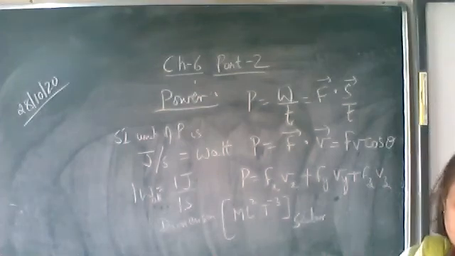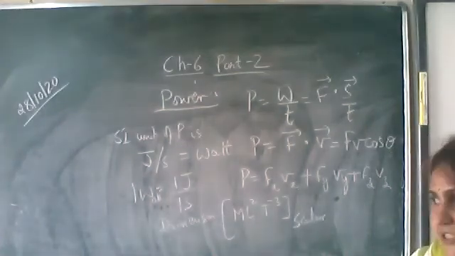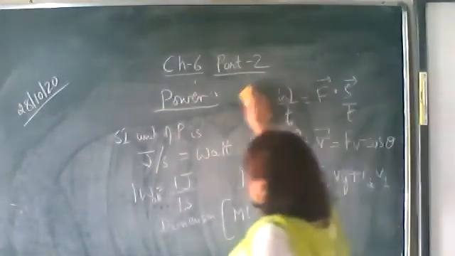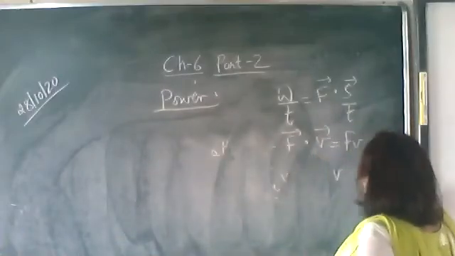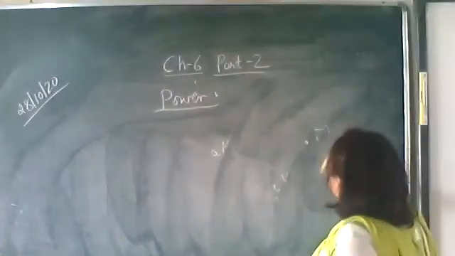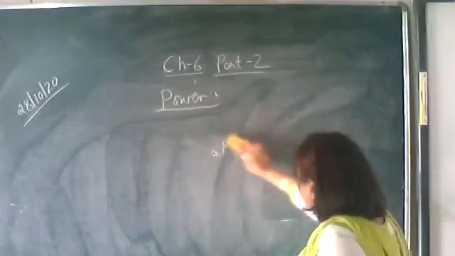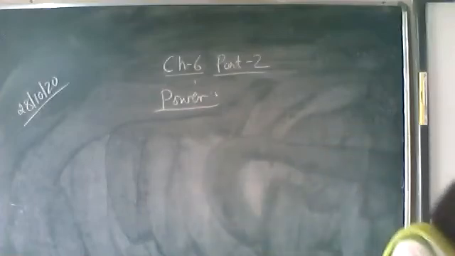Here we'll discuss a small topic, the efficiency of any machine or any engine. Efficiency is defined as output power upon input power.